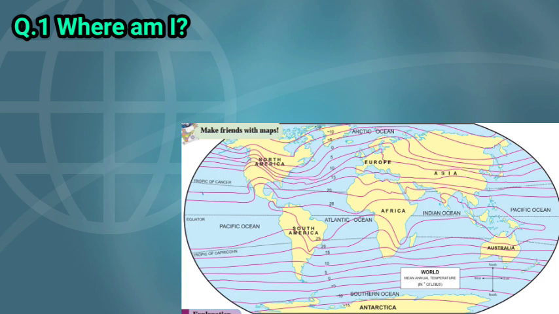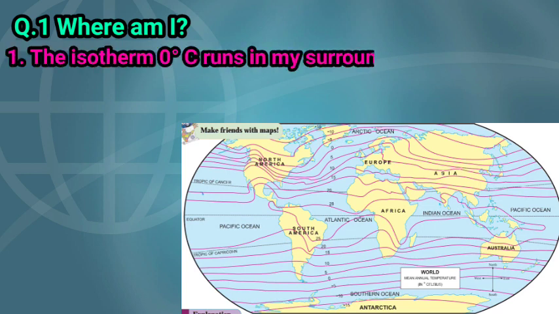Here, in this question, we have some descriptions. With the help of these descriptions, we have to find out which temperature zone these isotherm lines belong to. We have to find out where I am. Question number 1: The isotherm 0 degree Celsius runs in my surrounding.